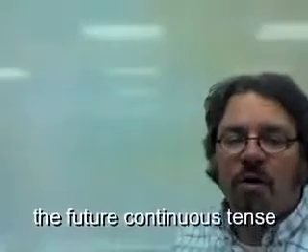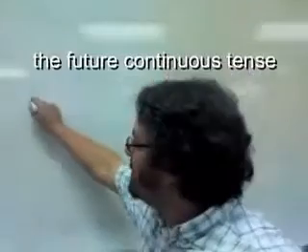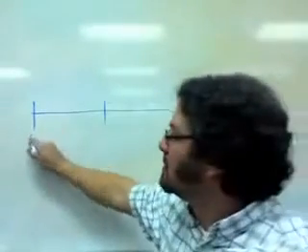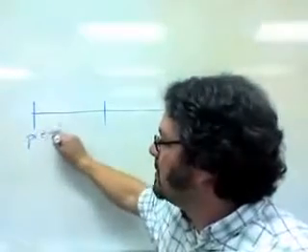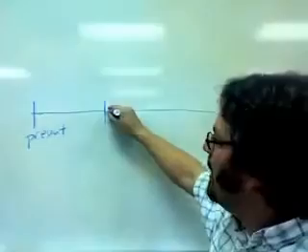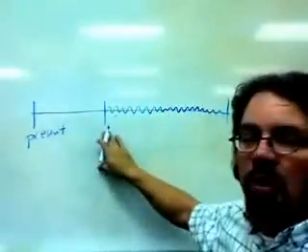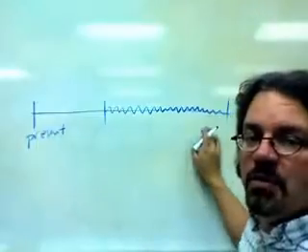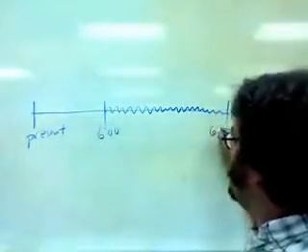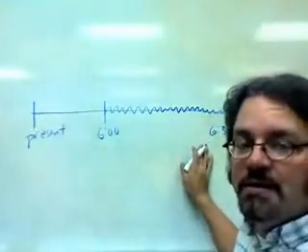The reason for using the future continuous tense is because something happens in the future that is continuous. So if this is the present, then this is the future, and the activity continues from one time to another. Let's say, for example, between 6 o'clock and 6:30, I eat dinner.